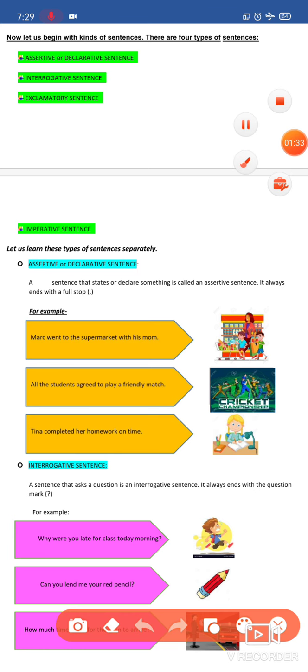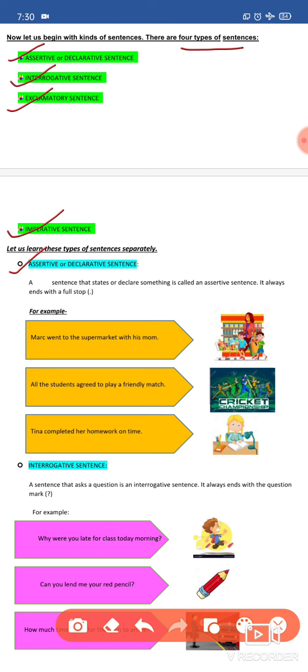There are four kinds of sentences. Number 1, assertive or declarative sentence. Number 2, interrogative sentence. Number 3, exclamatory sentence. And number 4, imperative sentence. Let us learn these types of sentences separately and in detail.